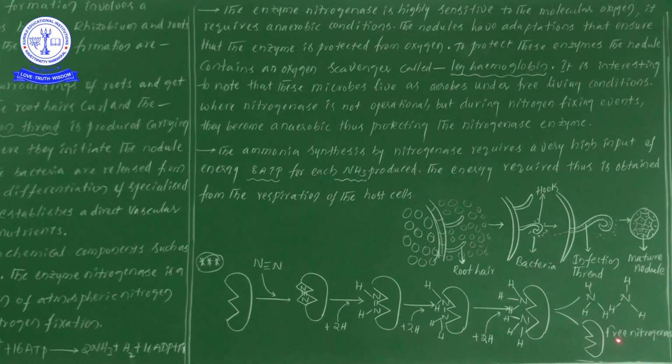Again this free nitrogenase enzyme is involved in the next reaction, again starting to fix atmospheric nitrogen and convert it into 2 molecules of ammonia. So likewise, here we can see the activity of the nitrogenase enzyme and how it is involved in the conversion of atmospheric nitrogen into ammonia, with one small diagram we have discussed. This is the main important information.